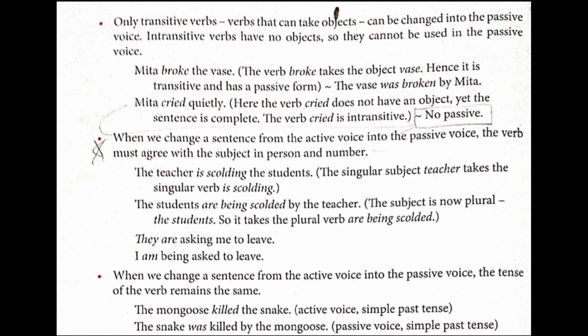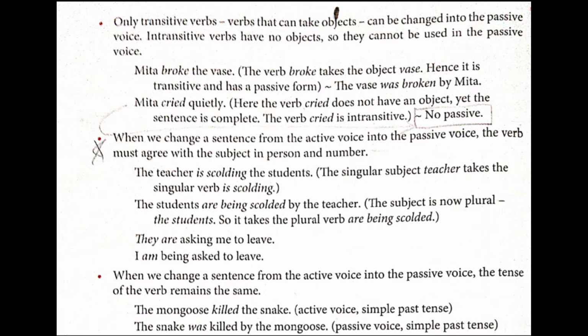Next example. They are asking me to leave. Here underline are asking. Now asking is continuous tense. So keep in mind, when you are using a continuous tense, at that moment being asked, that is V3, you will be using. Now here me is given, so it will turn into I. I am being asked to leave. Underline am being asked. Why? Because me is given, so me will turn into I.